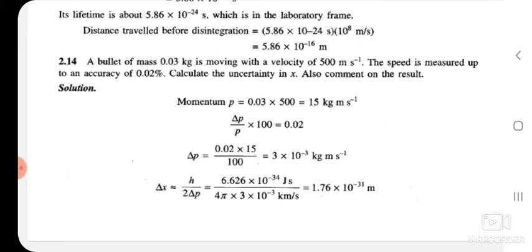A bullet of mass 0.03 kg is moving with velocity 500 meter per second. The speed is measured to an accuracy of 0.02%. Calculate the uncertainty in x. Also comment on the result. Okay, first we will solve this problem and comment on this problem.